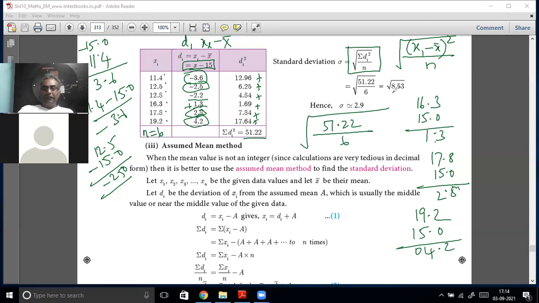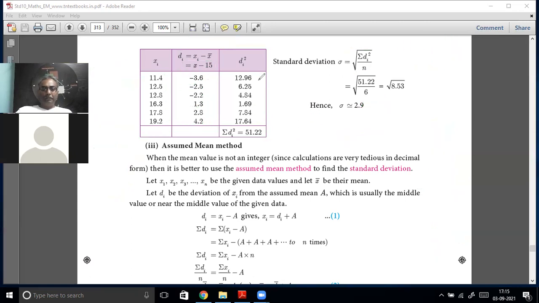Root of 8.53, you use a calculator. Okay, don't keep trying to do mental sums. Use calculator. You know how to find root using a calculator, right? Yes, sir. Have a calculator there. You can find square root. Otherwise, it's a useless thing. So square root of 8.53 is 2.9. It's actually 2.84 something, 2.85 something, about 2.9. That's all. Okay. So this is the second method.